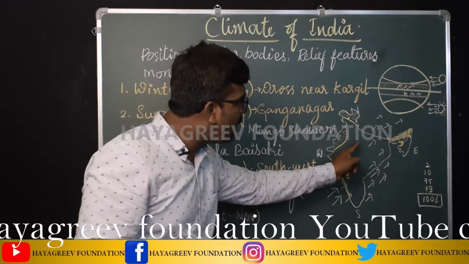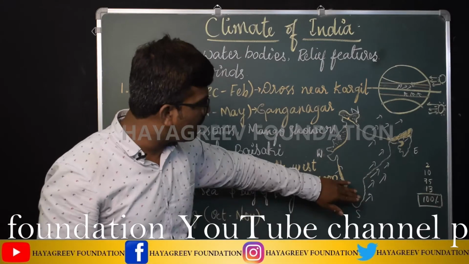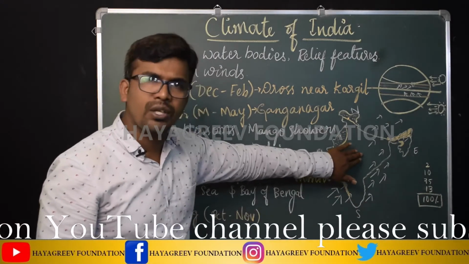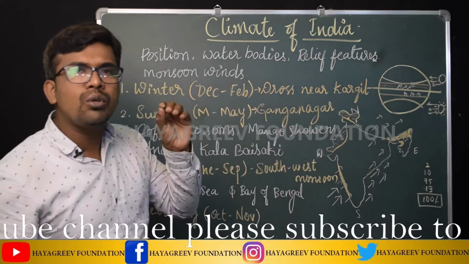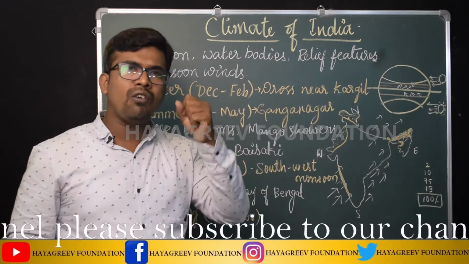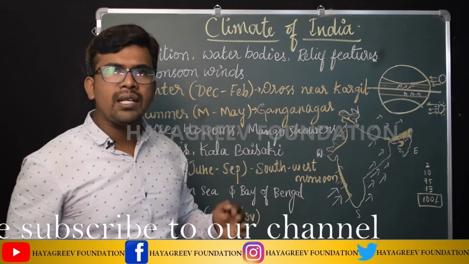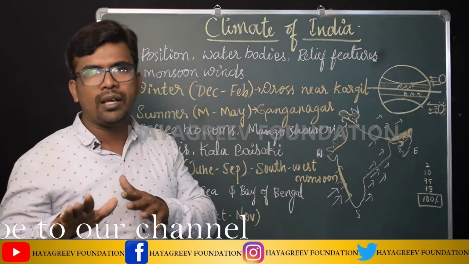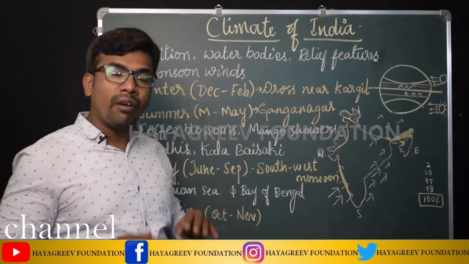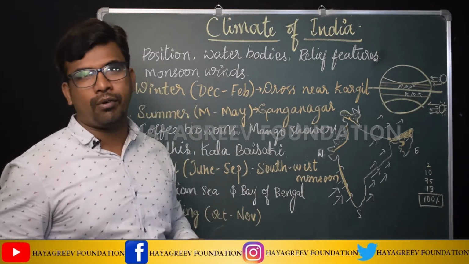enter into the interior part of the country, like some parts of Karnataka, Maharashtra, Madhya Pradesh, but those winds will not have any kind of moisture within them, so it creates a rain shadow area, with no rainfall.